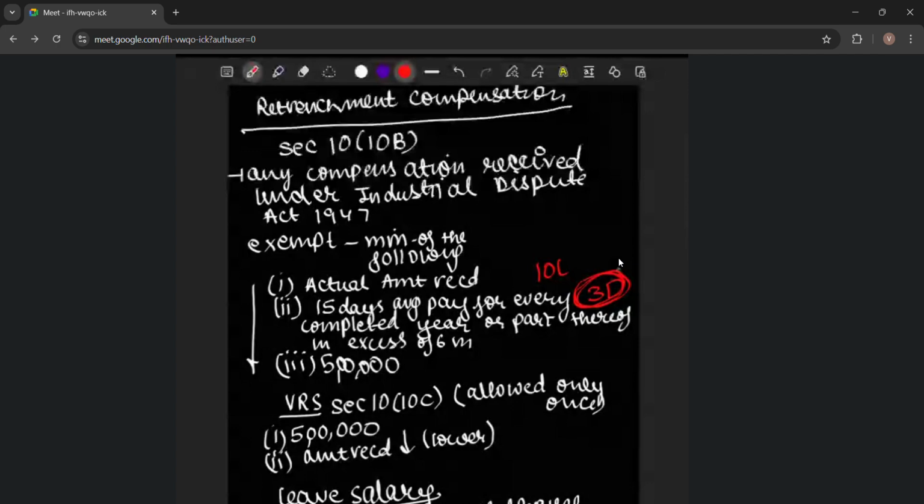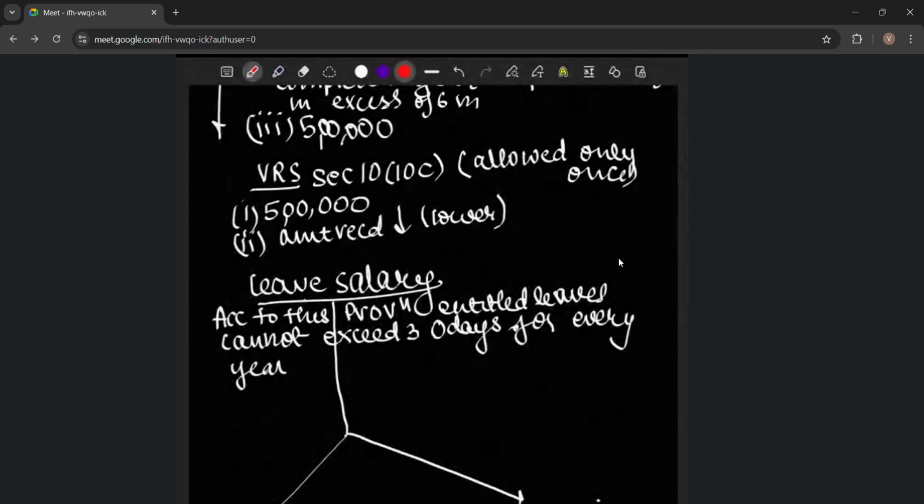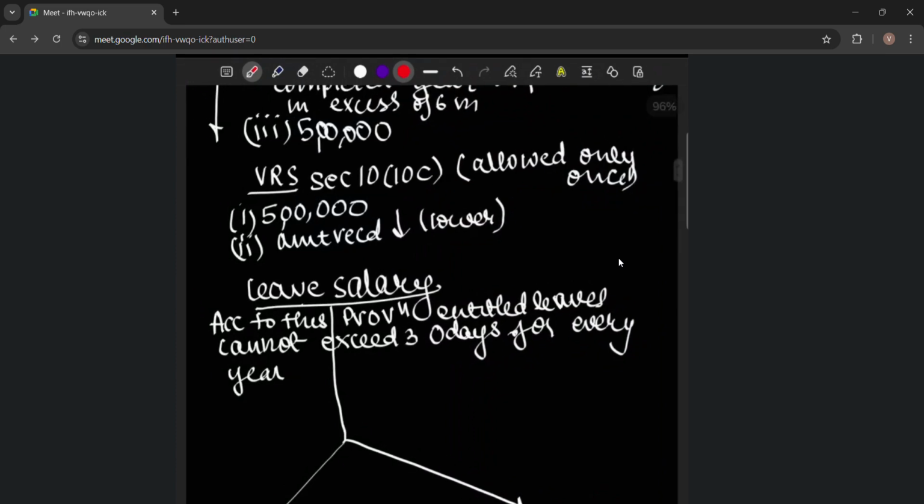head gross salary. As we move forward, we see that VRS under section 10(10C) is allowed only once. For example, if a person is working under an employer, he opts for VRS, and he receives an amount of 10 lakh.